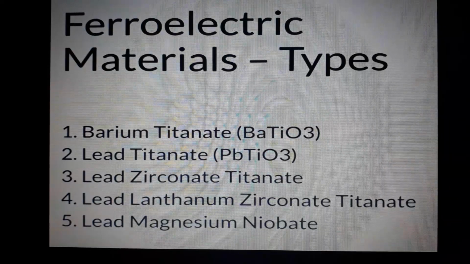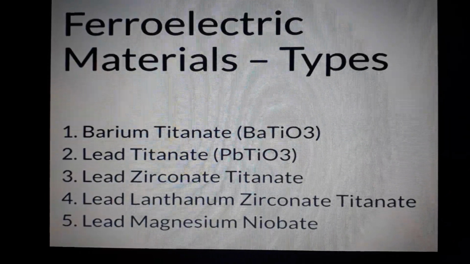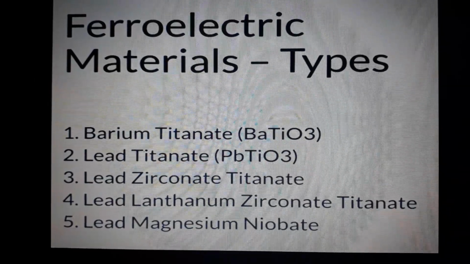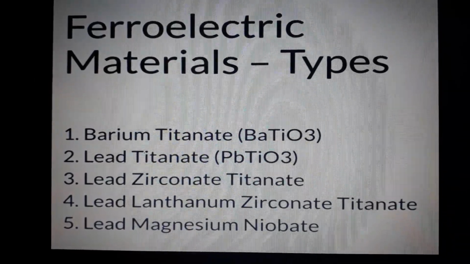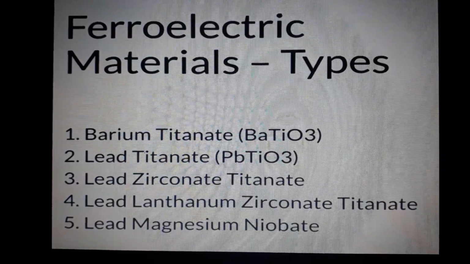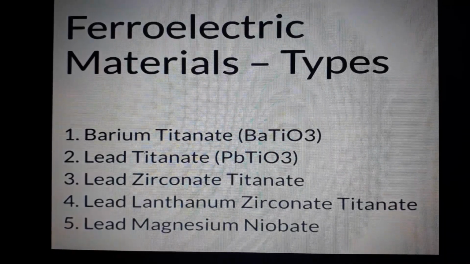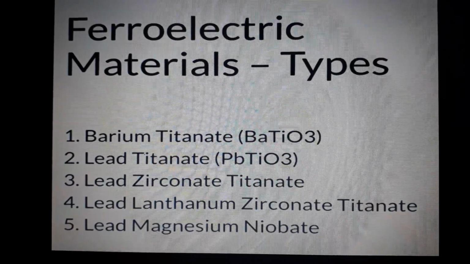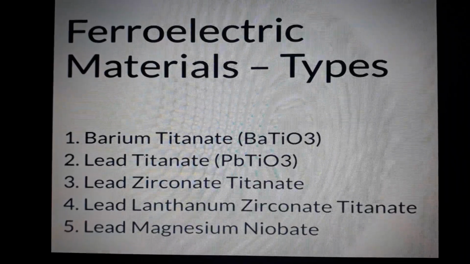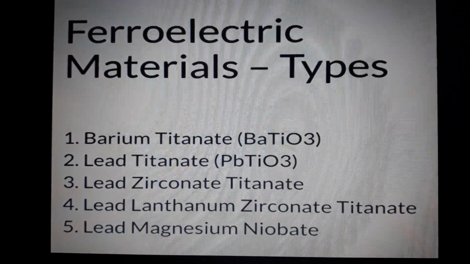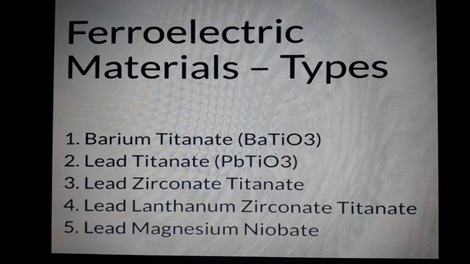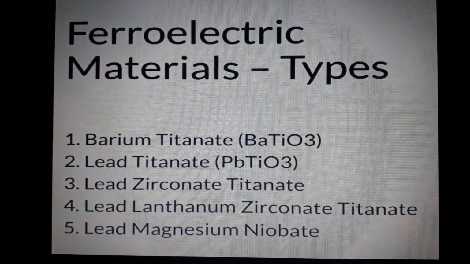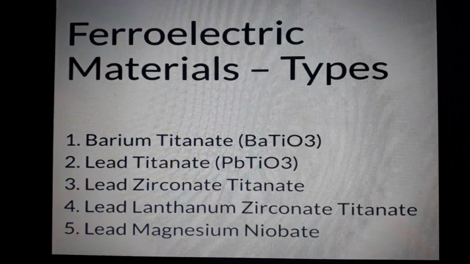Next, the ferroelectric materials. These ferroelectric materials have certain types, that is, a classification of ferroelectric materials. Here we have mentioned some of the types of ferroelectric materials like barium titanate BaTiO3, lead titanate PbTiO3, lead zirconate titanate, lead lanthanum zirconate titanate, and lead magnesium niobate. These are a few examples of ferroelectrics.